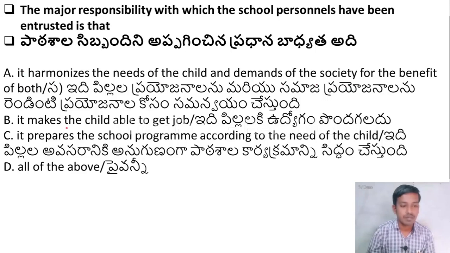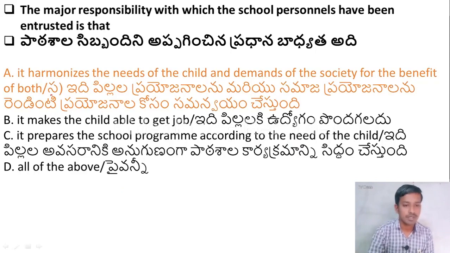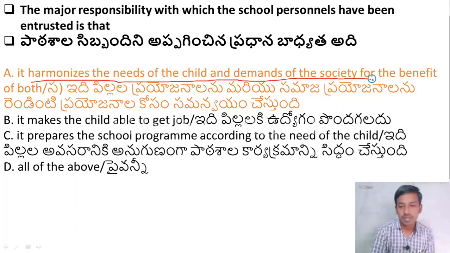Option B, it makes the child able to get a job. Option C, it prepares the school program according to the need of the child. Option D, all of the above. Friends, the right answer is option A. The major responsibility of the school is it harmonizes the needs of the child and demands of the society for the benefit of both. So option A is the correct answer. Please remember this. Let us move to the next question.